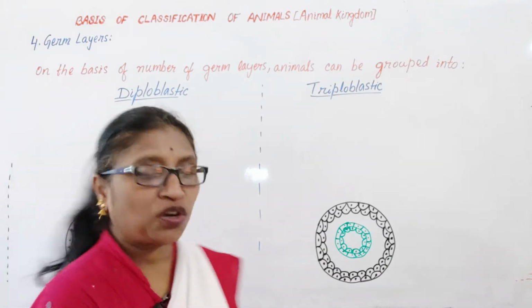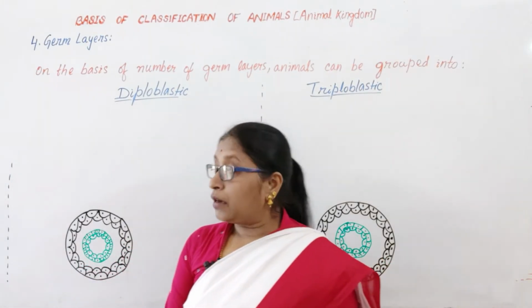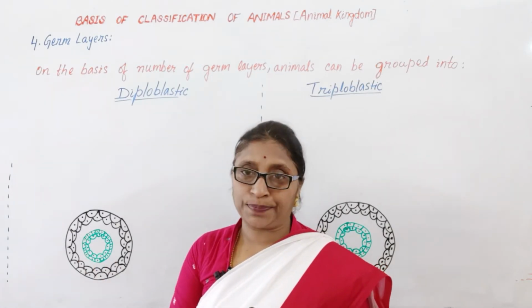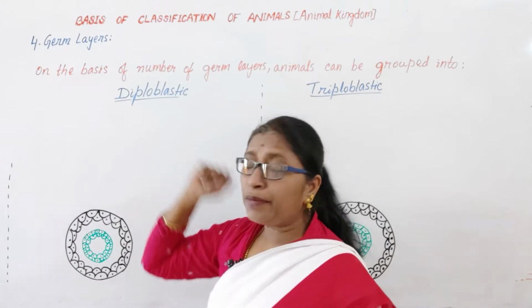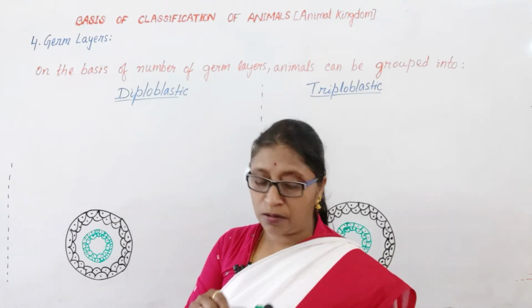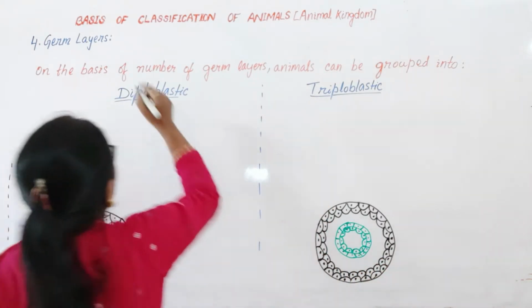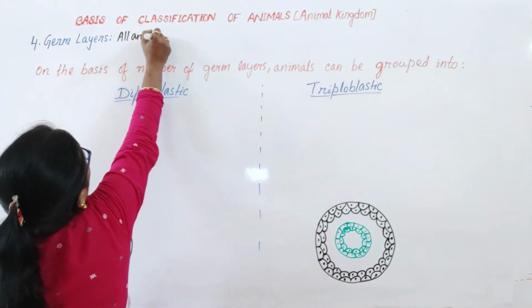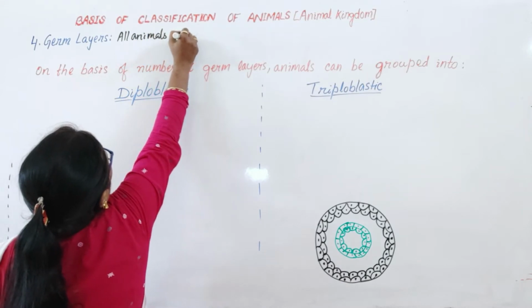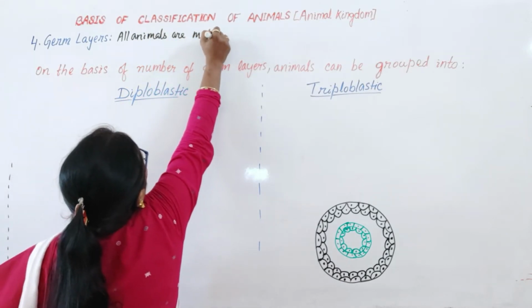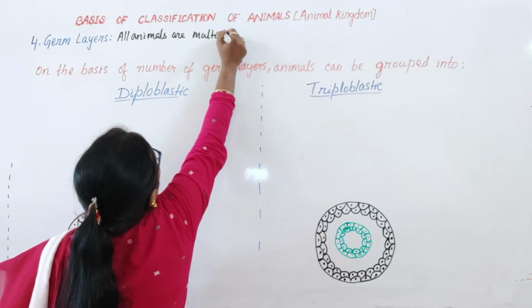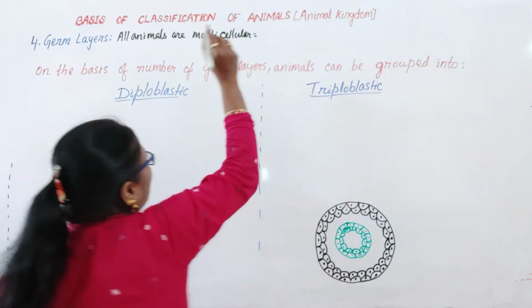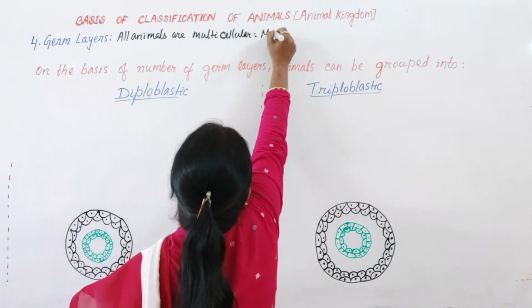Germ layers. What are the germ layers? The cells in the embryonic stage are arranged into layers. Remember, all the animals are multicellular and are called metazoans.